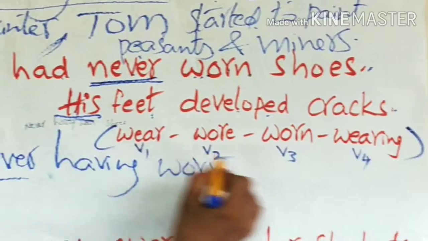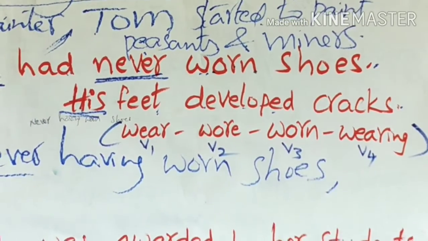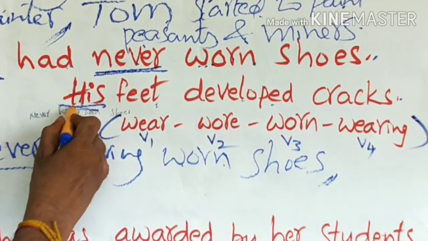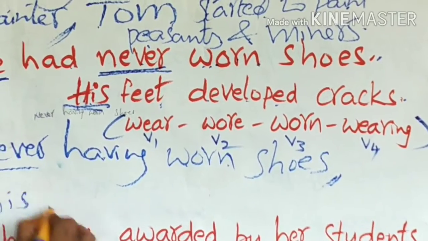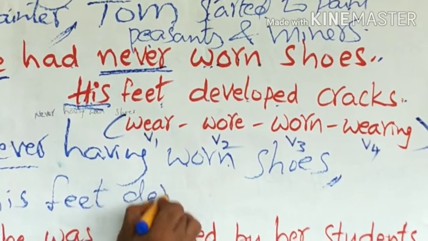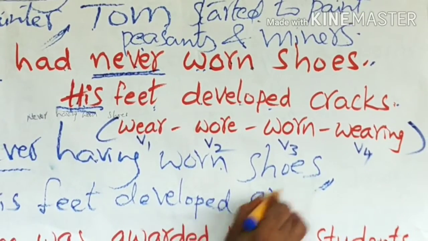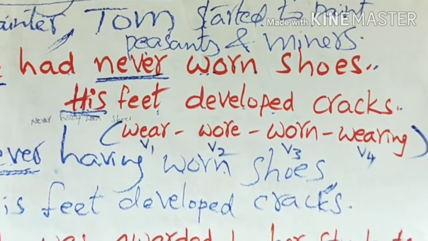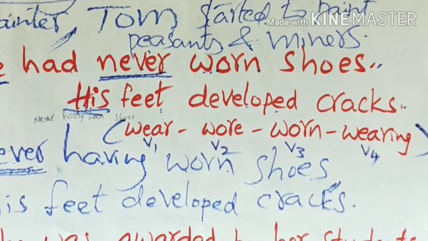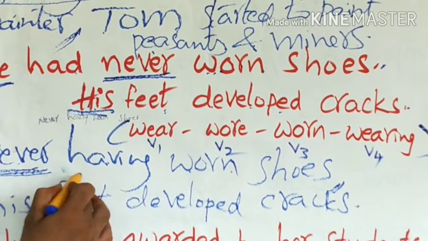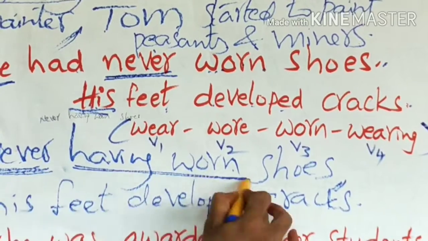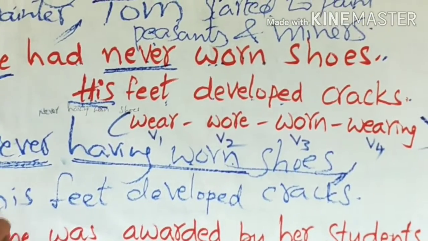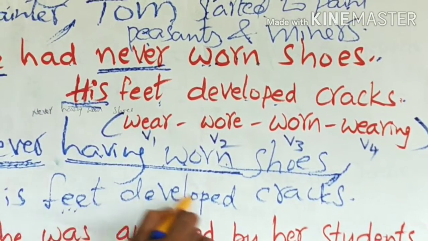Never having worn shoes, comma. We should write the second sentence as it is. His feet developed cracks. Negative sentence, start with negative word. So, never, having plus verb 3. Never having worn, other word, shoes. Never having worn shoes, comma. His feet, second sentence is used as it is. His feet developed cracks. Okay?